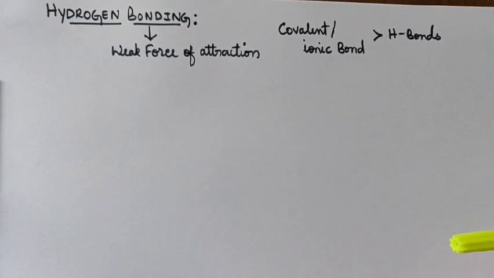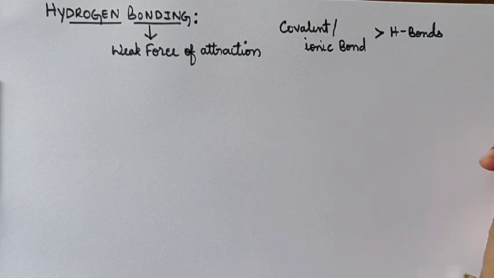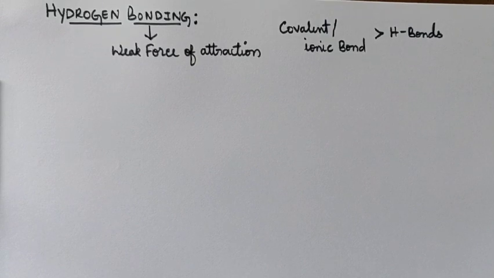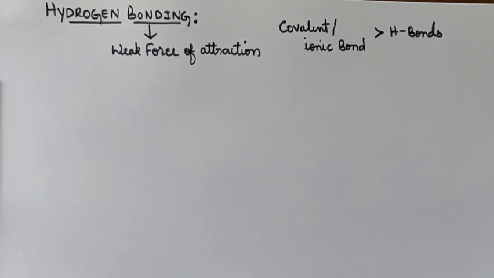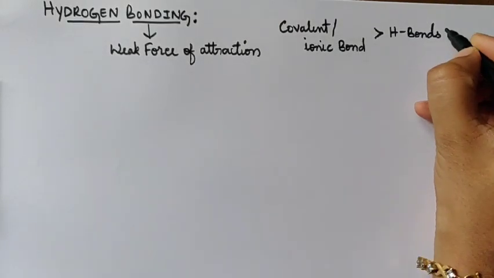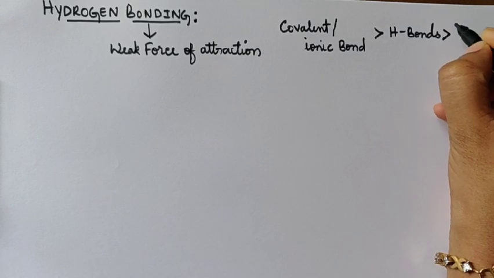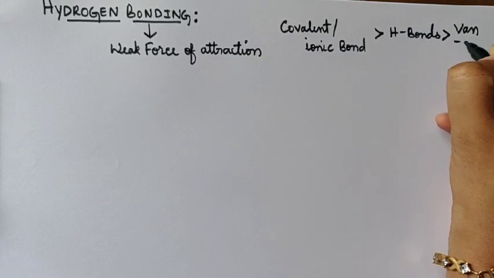Van der Waals forces, that is London forces, ion-dipole, dipole-dipole interaction or induced dipole interactions, are weaker than hydrogen bonds. That is, hydrogen bonds are stronger when compared to van der Waals forces.